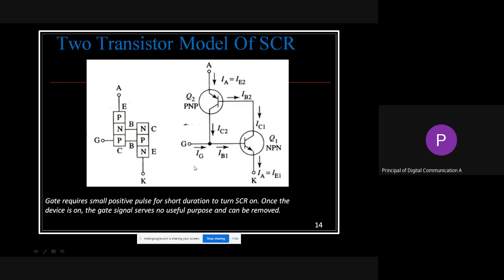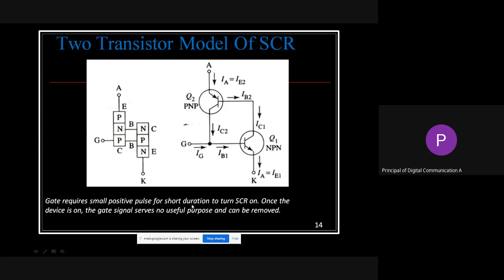So again, the forward biasing, reverse biasing, the same concepts are there. So what is the concept of forward biasing? If the positive terminal of the battery is connected to the anode and the negative terminal is connected to the cathode, it is forward biasing, the same concept. And reverse biasing is the opposite one, that is the negative terminal connected to the anode and the positive terminal connected to the cathode, that is reverse biasing. So that is required, the basic concepts.